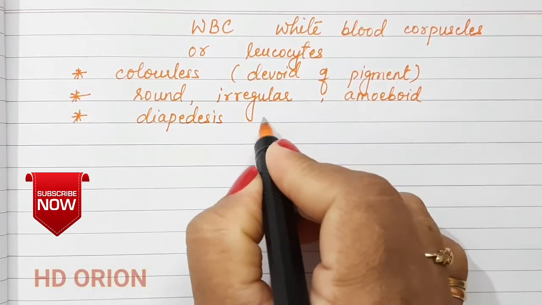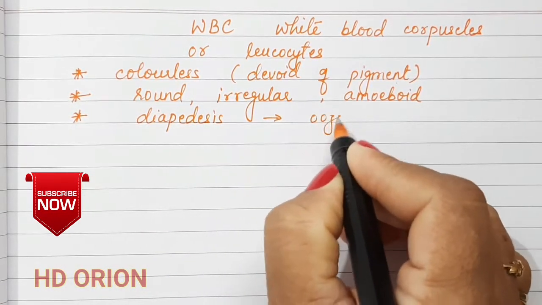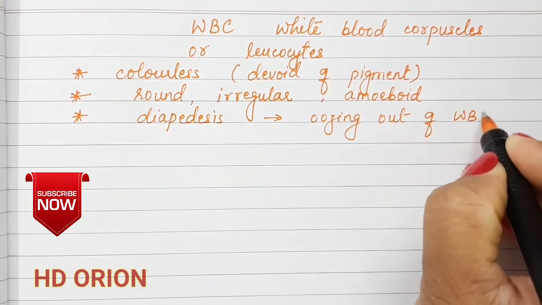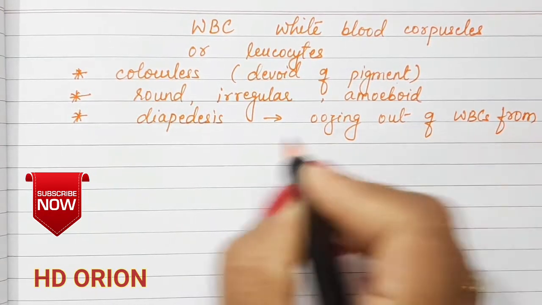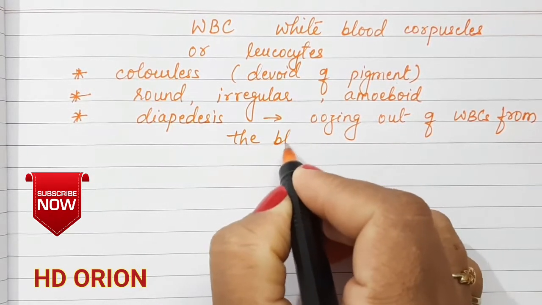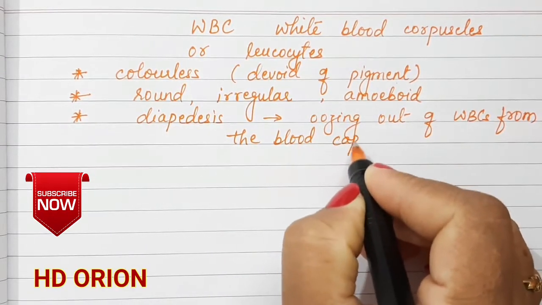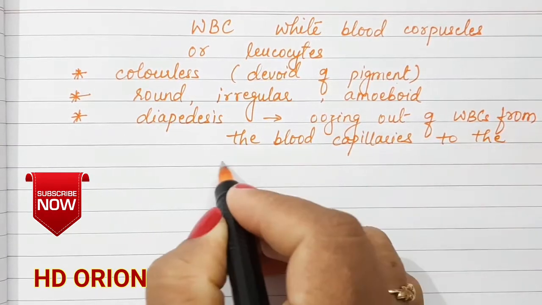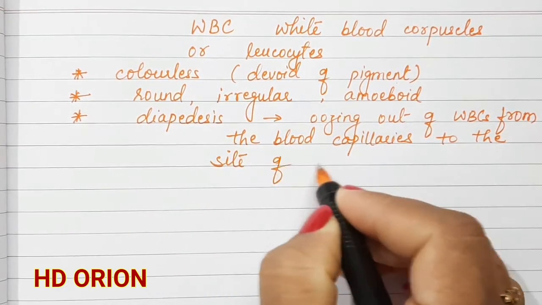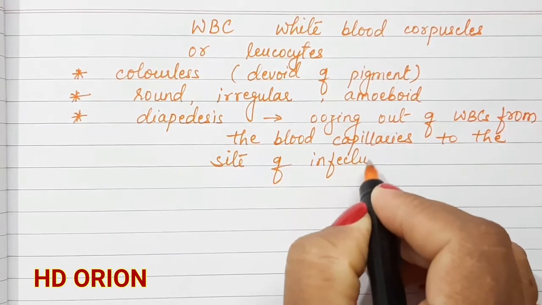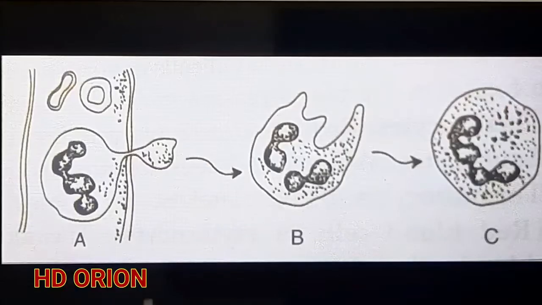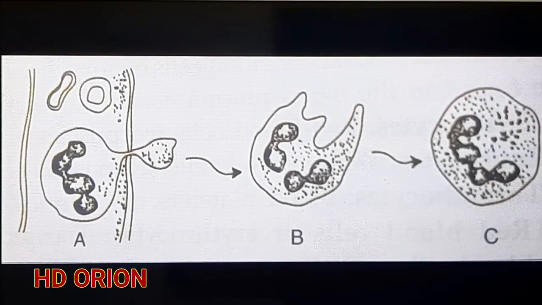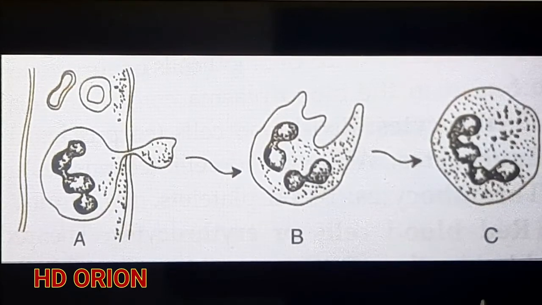What is diapedesis? This is the oozing out of WBCs from the blood capillaries to the site of infection. Now this is the figure in which a white blood cell is oozing out of the blood capillaries. So this figure shows the process of diapedesis.